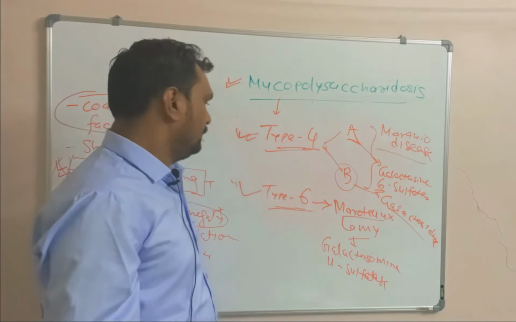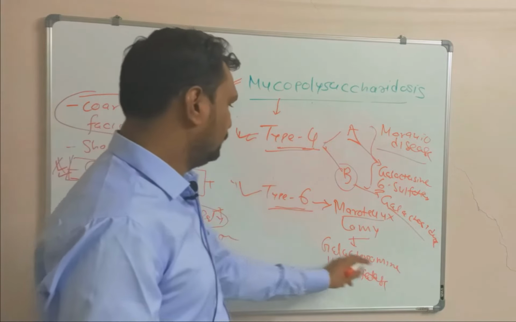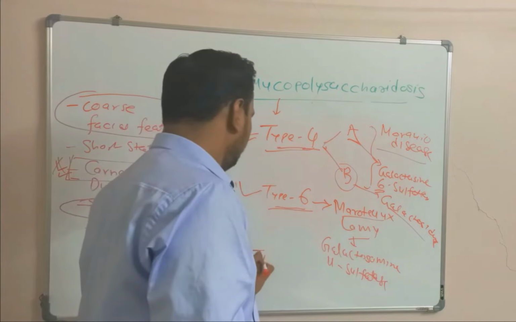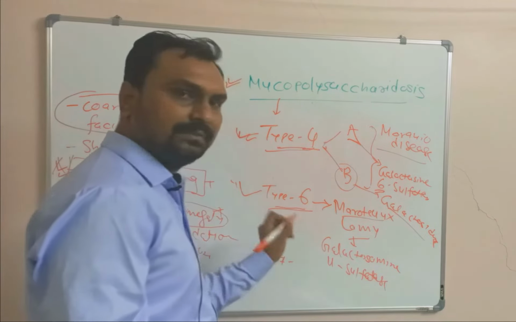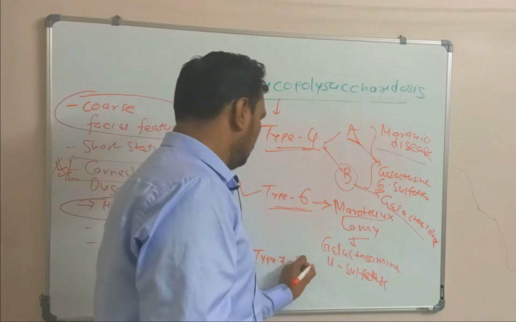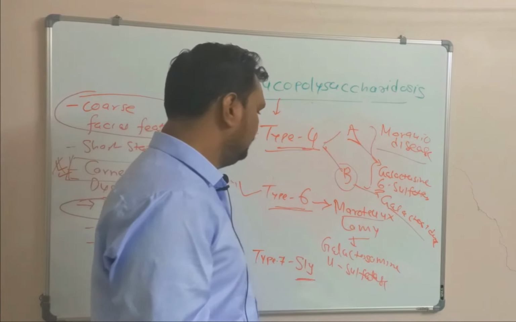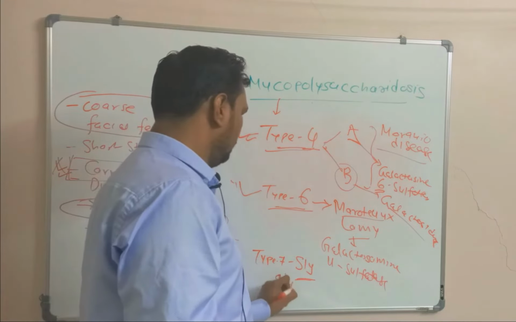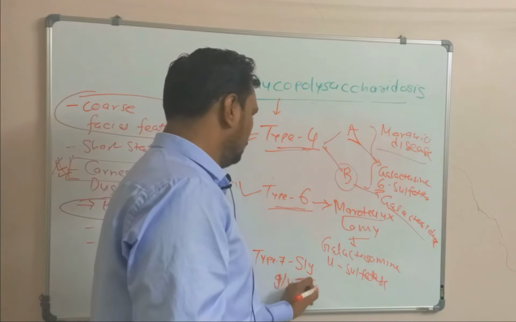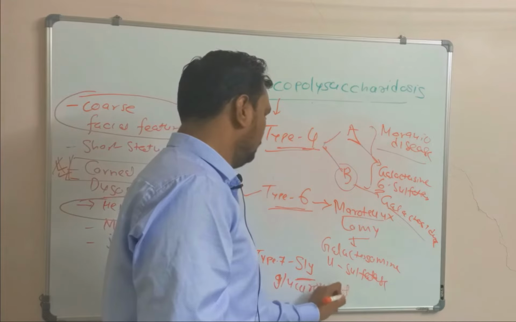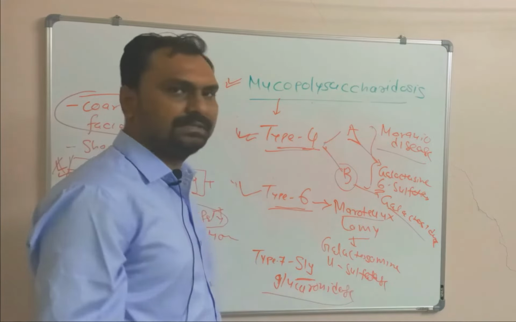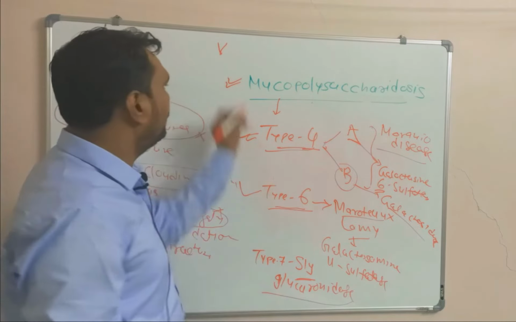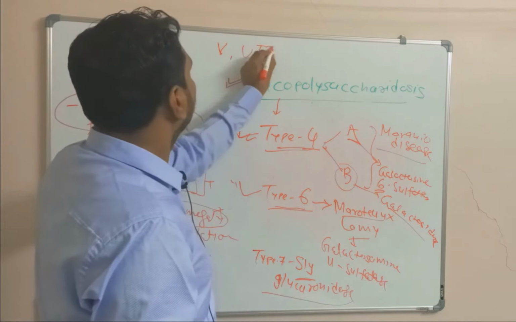In type 6, galactosamine 4-sulfatase is deficient. And type 7 is called Sly disease, where glucuronidase is deficient. There is also no type 5 and no type 8.